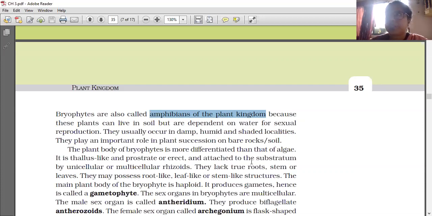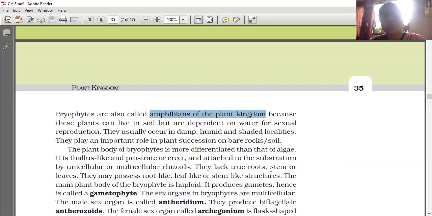Attached to the substratum means attaching on any other body, as they cannot stand properly. Like a climber or creeper, they take the help of another thing, that is called a substratum, by unicellular or multicellular rhizoids. Rhizoids are root-like structures only, not roots. What the root does, that is done by rhizoids: fixing in the soil.